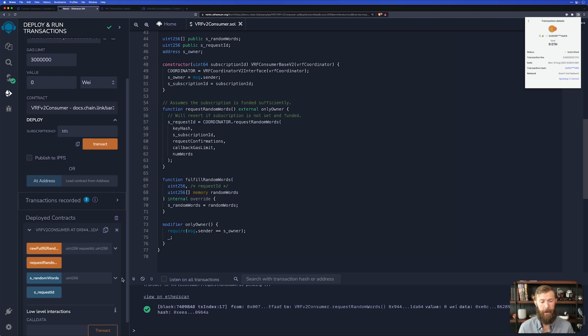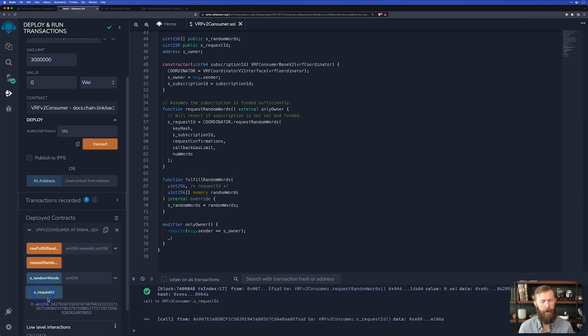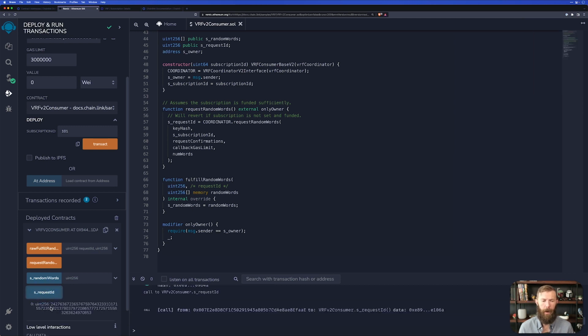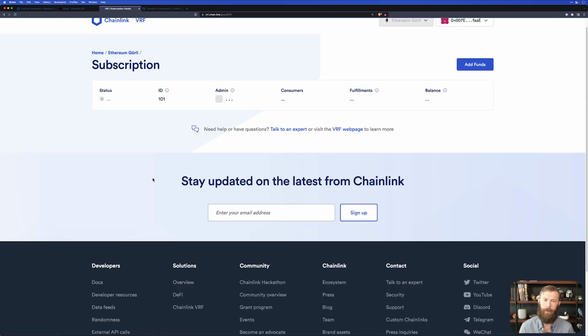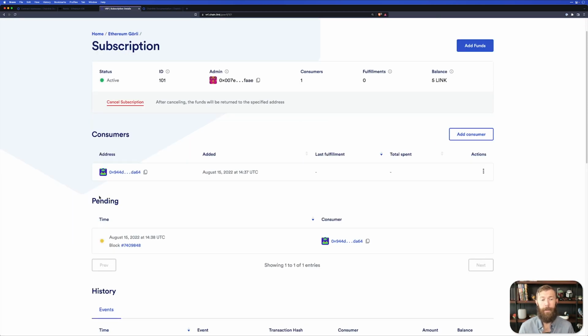All right, it's been submitted. Before we head to our subscription, we can take a look and we can see our request ID. Cool. Let's head to the subscription and refresh this page and take a look at what it says now. So you can see we have this pending transaction. That means that we are requesting randomness, but it hasn't been fulfilled yet. Remember, we have to wait for those block confirmations.